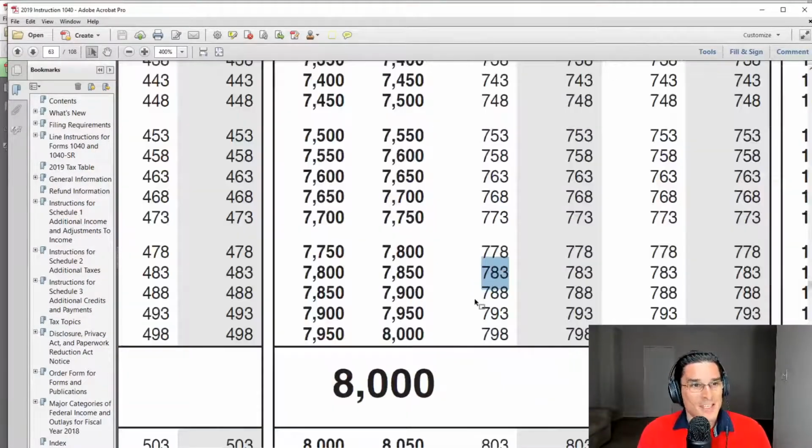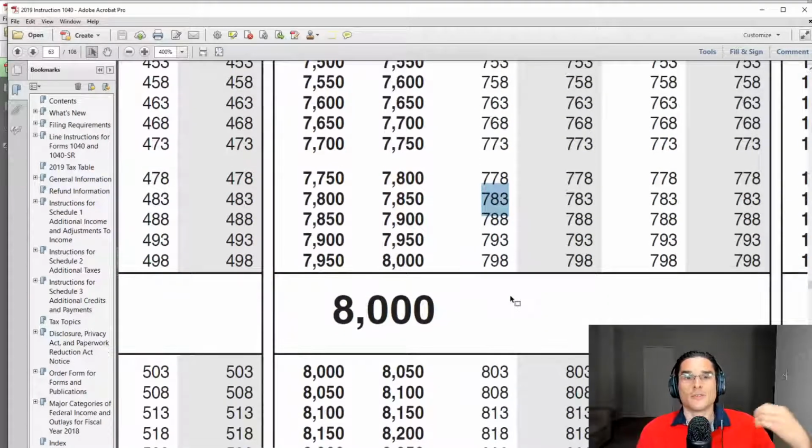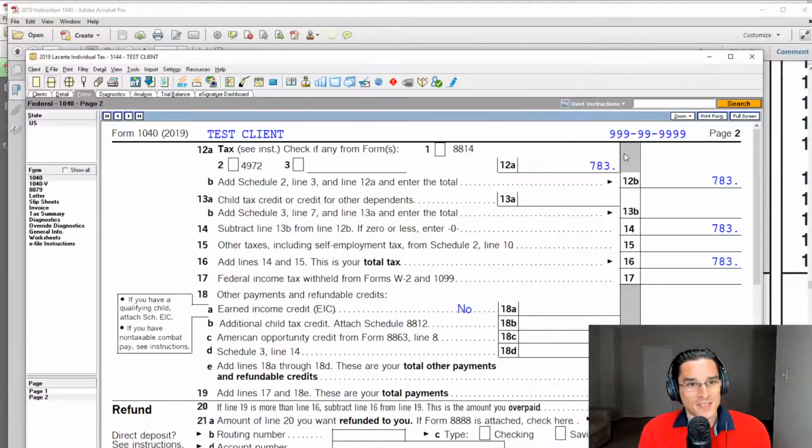The reason the tables are used here is that if your taxable income is less than $100,000, these tables are applicable, and that's where the amount technically comes from. If your taxable income is over $100,000, then a different calculation is used. But that's why this amount is 783, not 780. It's a little bit off from what we'd expect, but basically that's the idea.